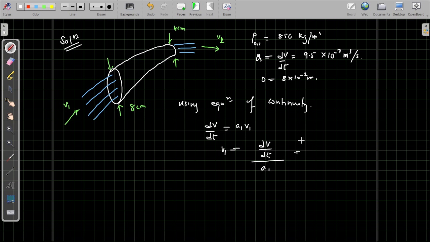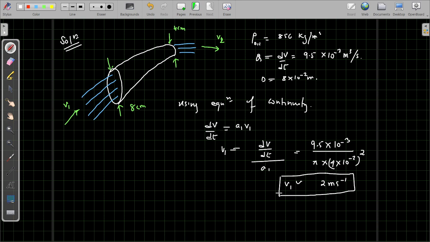So dV by dt is 9.5 into 10 to the power minus 3, divided by the area, pi into radius squared. The radius would be 4 into 10 to the power minus 2, whole square. If we solve this, if I'm not mistaken, we get around 2 meter per second. This is V1. I want you to please solve it on your own also and find out the exact value. I'm just approximating it to around 2 meter per second.